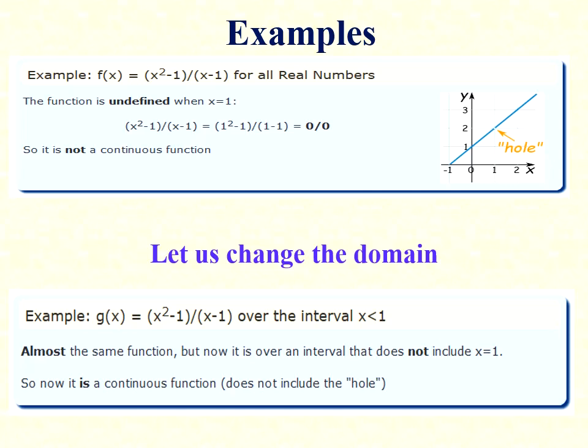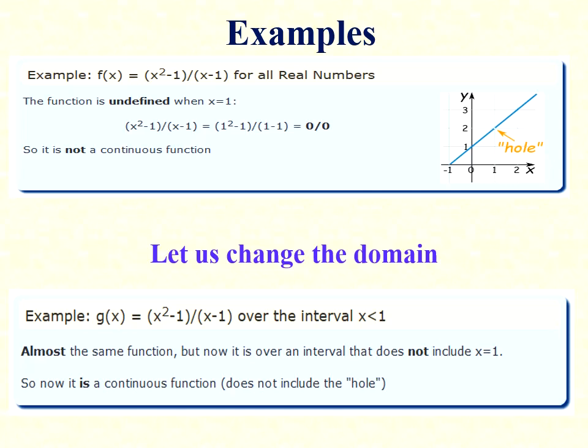Now if I cancel the x minus 1 factor from the denominator and the numerator, we get f(x) equal to x plus 1, and we can clearly draw the graph. But when x equal to 1, we cannot draw the graph, so it is not a continuous function.